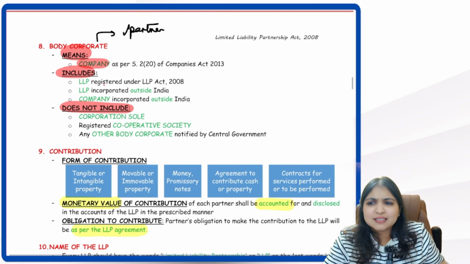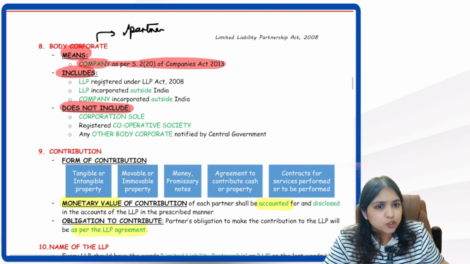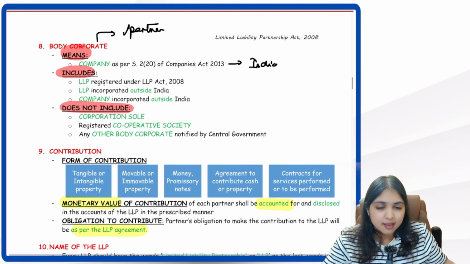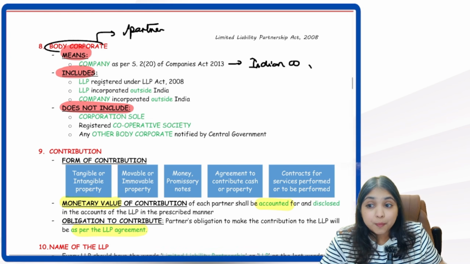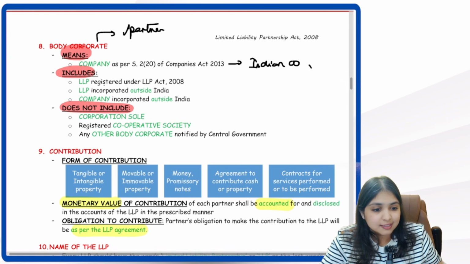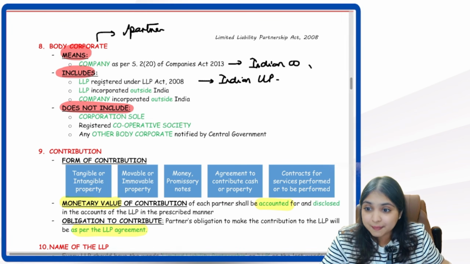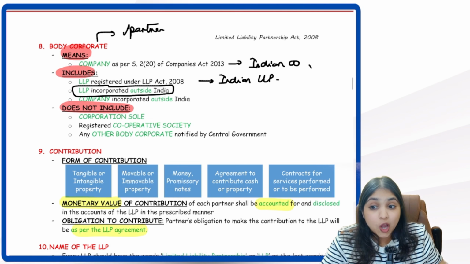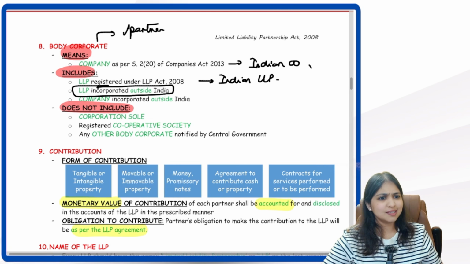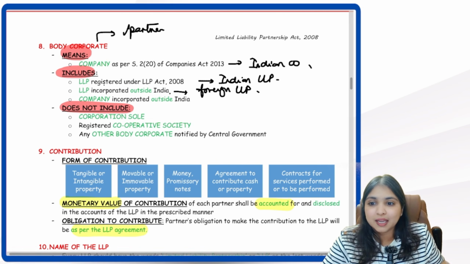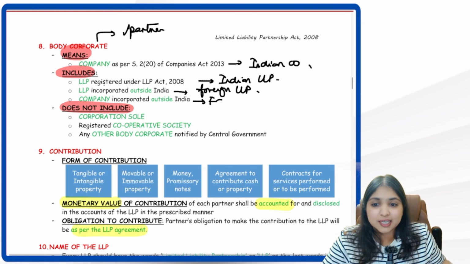Part 1: body corporate means company as per section 2 clause 20 of the Companies Act 2013, nothing but an Indian company. Then number 2, body corporate includes what? It includes 3 things. It includes an LLP registered under the LLP Act 2008, which means an Indian LLP. Then it includes an LLP incorporated outside India, nothing complicated, it will mean a foreign LLP. And lastly, it will also include a company incorporated outside India, basically foreign companies.